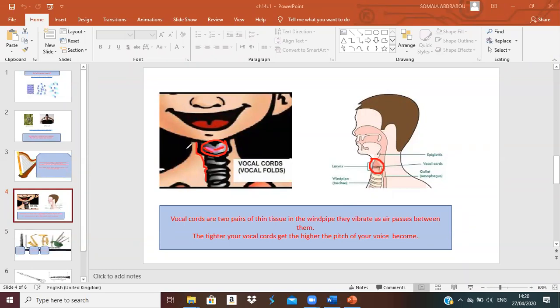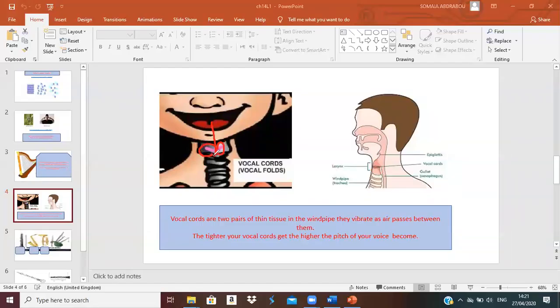They vibrate by the air. When you are talking, the air goes through your mouth, then through your throat. Then it will make these vocal cords vibrate. So when the air passes through them, they vibrate. The vibration of them will cause sound. While you are talking, the air goes through your mouth, then through your neck and throat, so it will make those vocal cords vibrate.